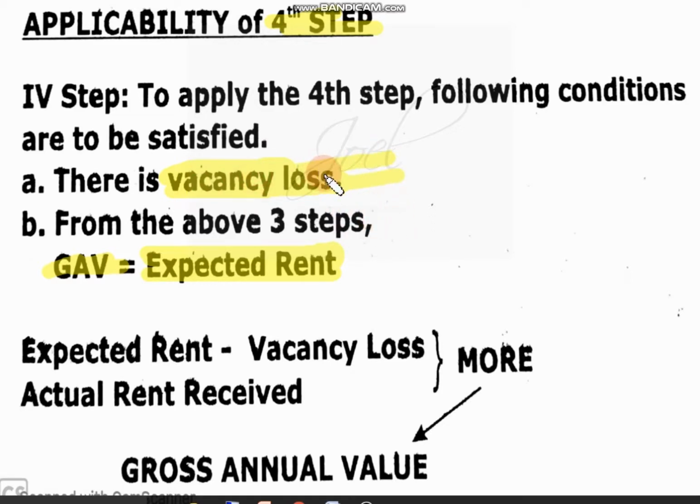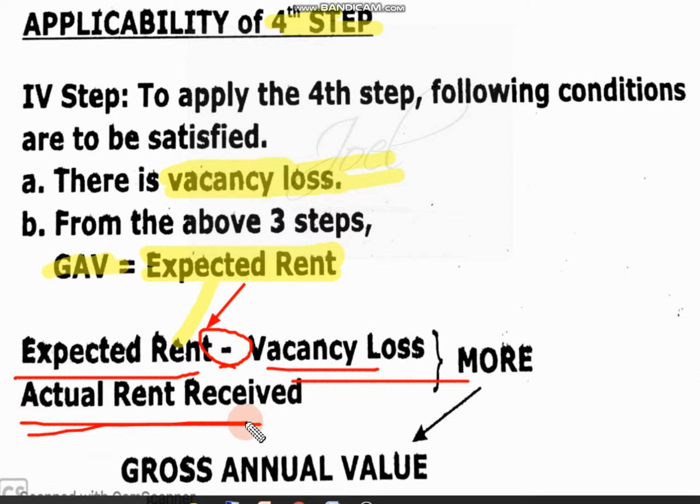Now after this you have to deduct this vacancy loss. So this amount is called expected rent. From this expected rent you have to subtract the vacancy loss, and then consider the actual rent received. For example, every month you will get 10,000 as rent, so 10,000 into 12, that is your actual rent. Out of these two, the highest will be considered as our gross annual value. So these are the brief things we have to consider.